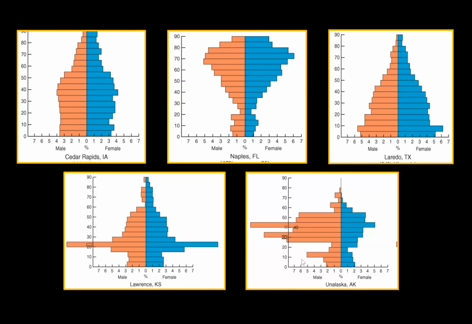This is in Alaska, Unalaska, and that's a really weird looking population pyramid. And the reason is because it's an Air Force base. So you have a lot more males coming in to work during that working age population. You do have some females as well on that side, but it's a very awkward population pyramid based on just the local economy and where people are.